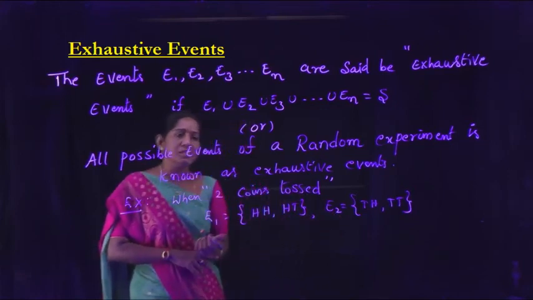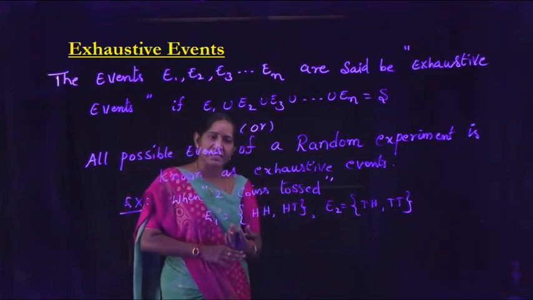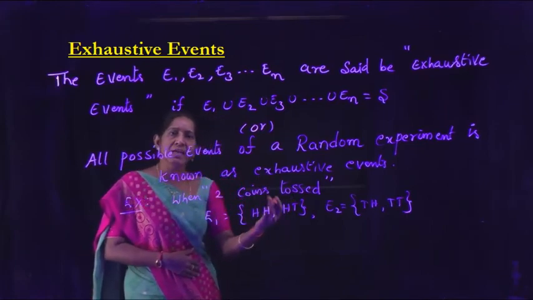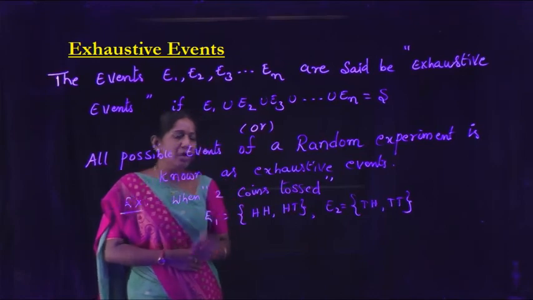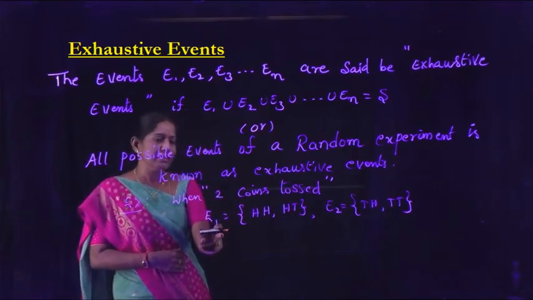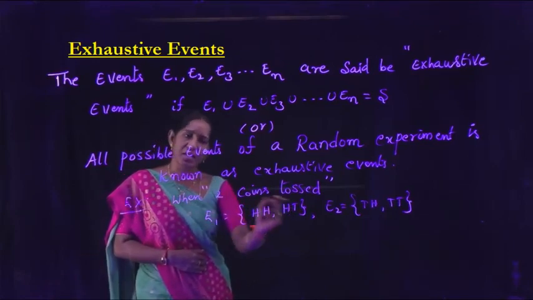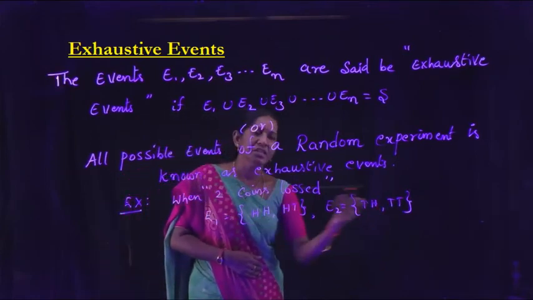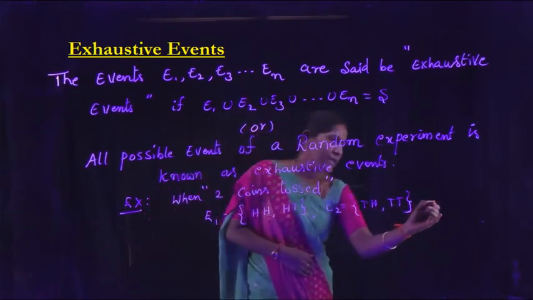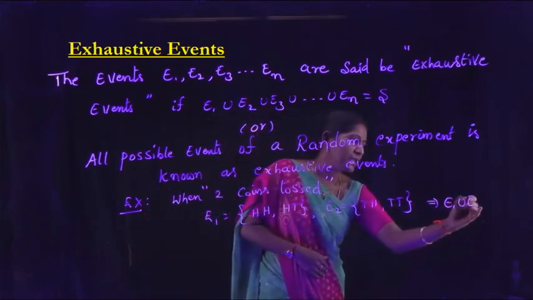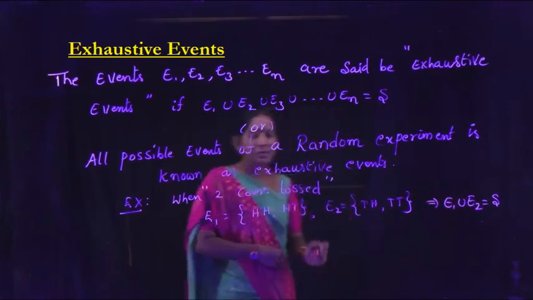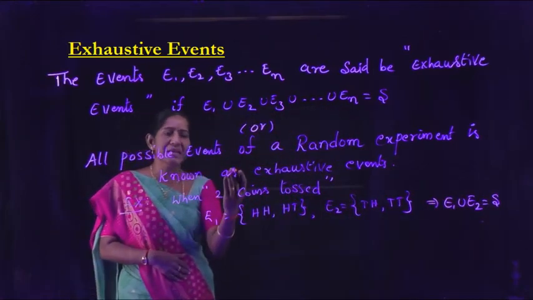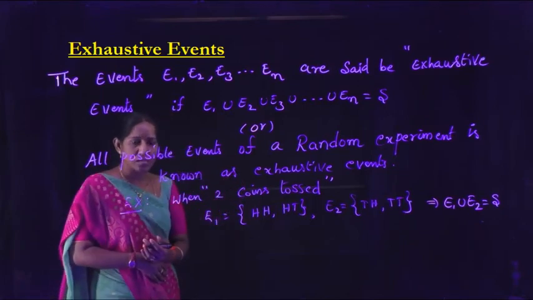When two coins tossed, already you know sample space S, that is S equal to HH, HT, TH, TT. Now here E1 be the event that getting HH, HT and E2 be the event that getting TH, TT. So this implies E1 union E2 equal to S. That means these two events are exhaustive events of a random experiment, two coins tossed.